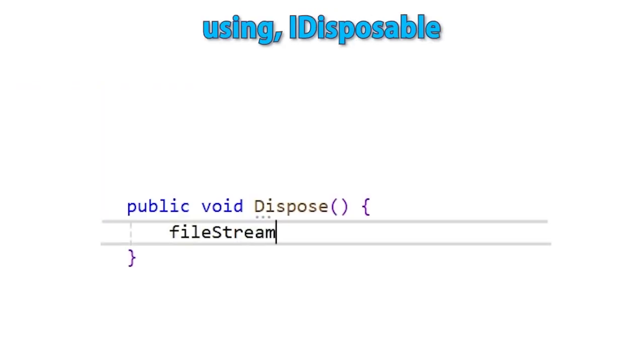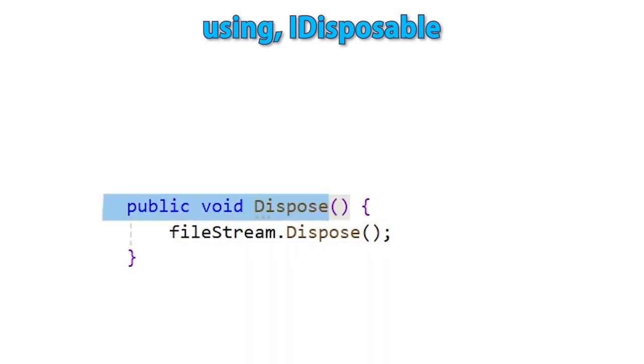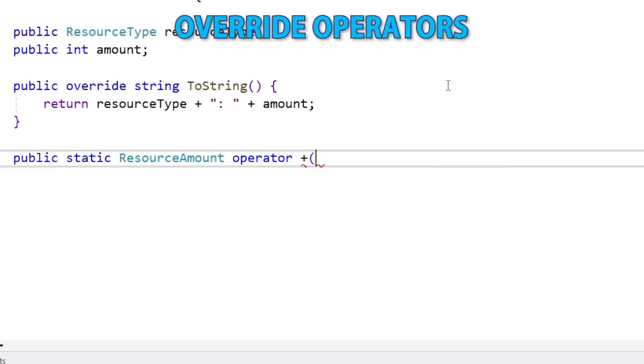Next is going to be a lecture on using IDisposable. This is a really interesting code block and interface that helps you make sure you don't forget any kind of cleanup code. After that, we're going to learn how to create custom override operators.